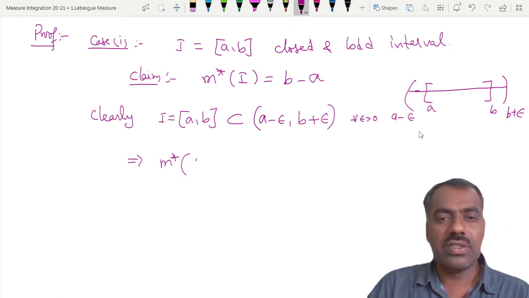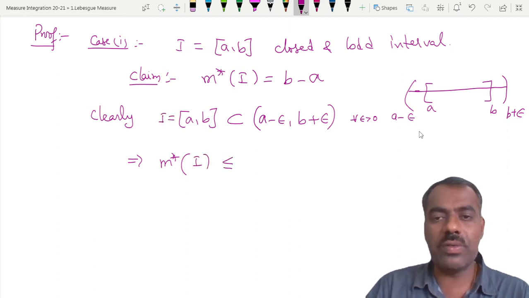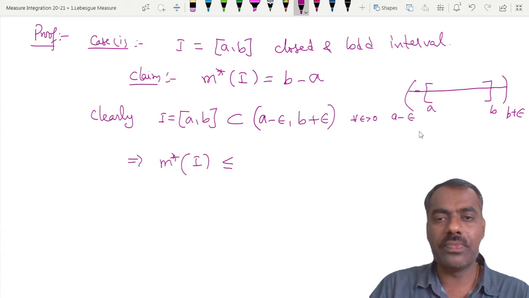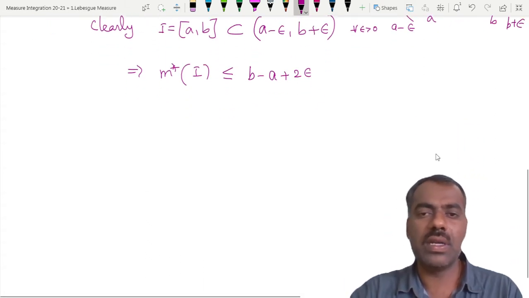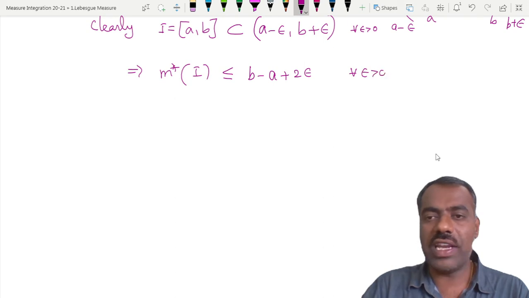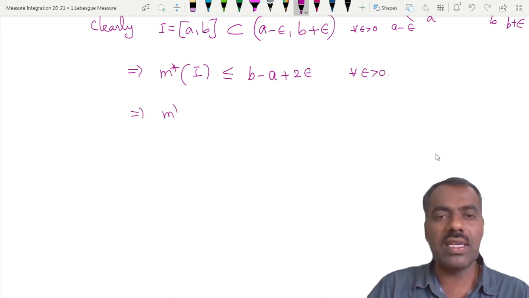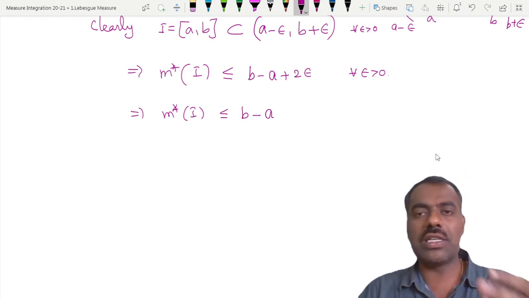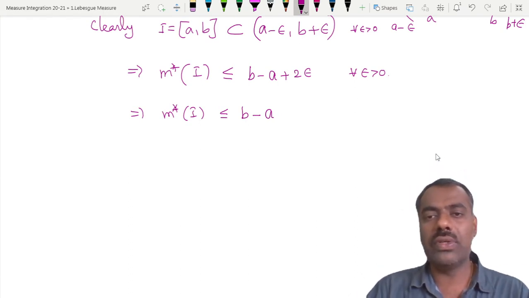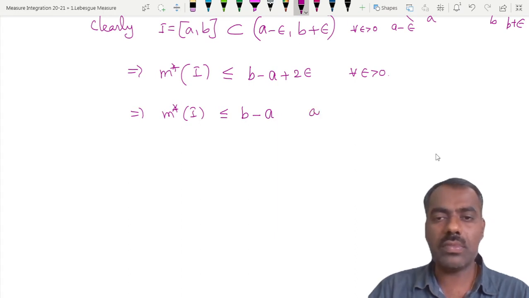Therefore, what can you say about m star of this a comma b, which is I? M star of I in this case is less than or equal to the length of this covering. What is the length of this one? b minus a plus 2 epsilon. Now, as this is true for any epsilon greater than 0, like yesterday, m star of I is less than or equal to b minus a, because epsilon can be anything. You take epsilon small, small, so that you can get rid of this one, as epsilon greater than 0 is arbitrary.